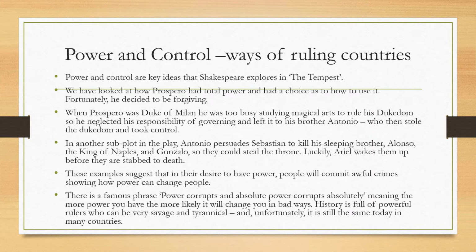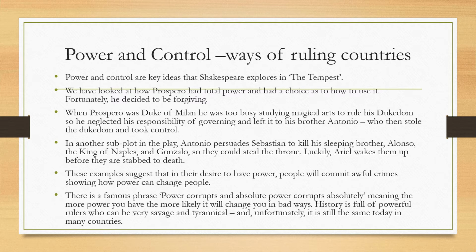Power and control, ways of ruling countries. Power and control are key ideas that Shakespeare explores in The Tempest. We have looked at how Prospero had total power and had a choice as to how to use it. Fortunately, he decided to be forgiving. When Prospero was Duke of Milan, he was too busy studying magical arts to rule his dukedom, so he neglected his responsibility of governing and left it to his brother Antonio, who then stole the dukedom and took control.